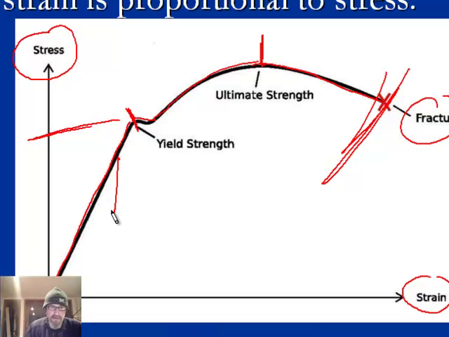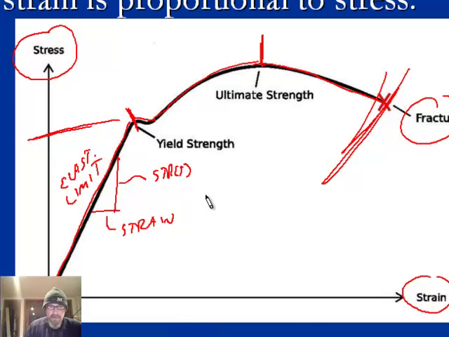Well, in this zone here, this is the elastic limit. This is stress, and this is strain. And that's the slope of this line, because that's rise over run. So Hooke's law says that stress is proportional to strain.